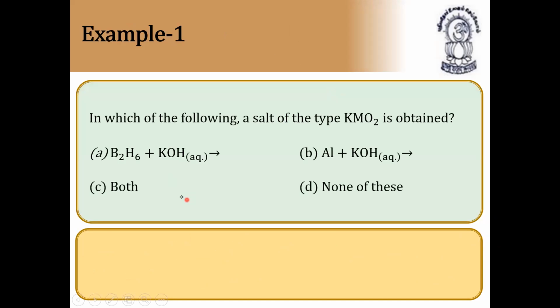Now let us see the examples. In which of the following is a salt of the type KMO2 obtained? KMO2, potassium, metal and oxygen. The answer is C, both B2H6 plus KOH, and aluminum plus aqueous KOH will form it. So what happens when B2H6, that is diborane, comes with potassium hydroxide? I'll just write the equation. So please make a note.